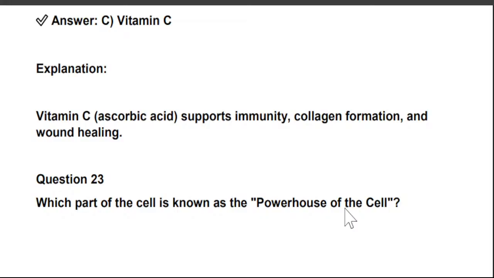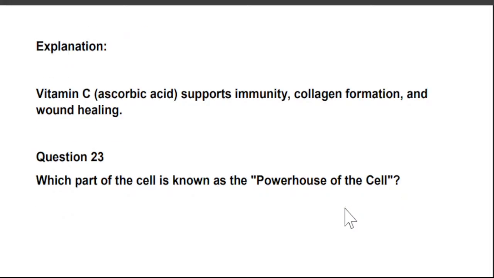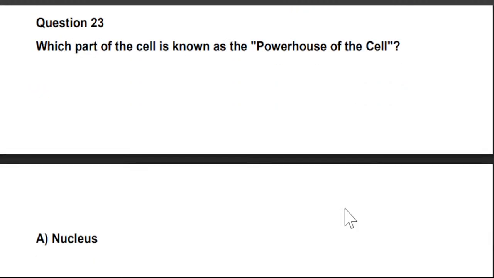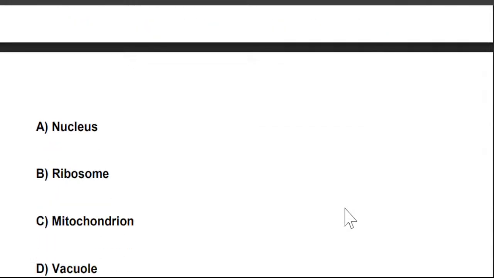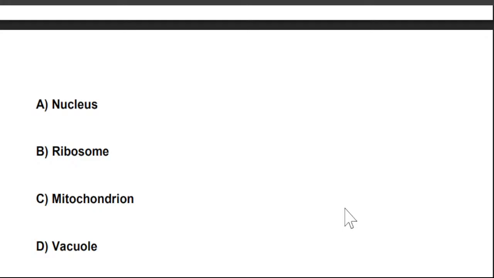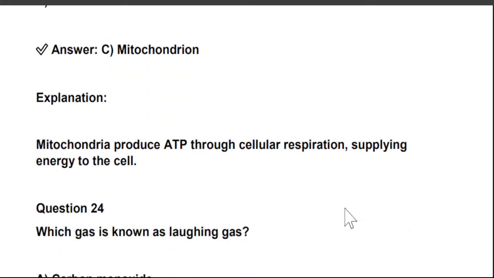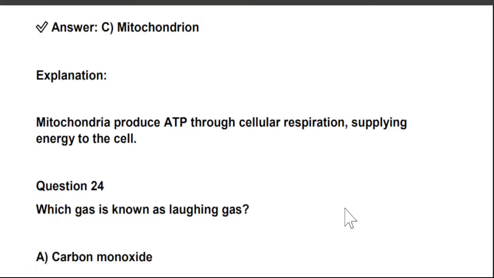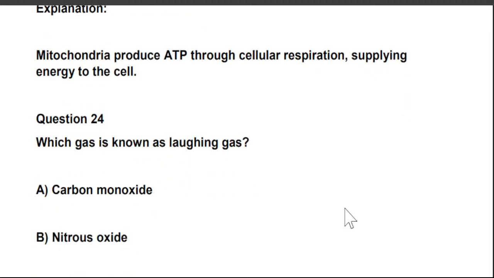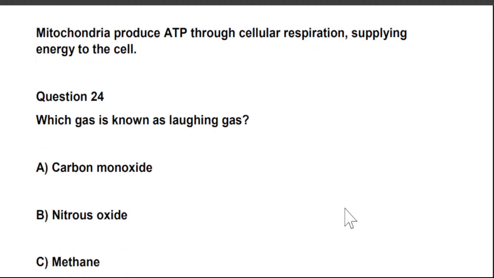Ascorbic acid. Which part of the cell is known as the powerhouse of the cell? A. Nucleus, B. Ribosome, C. Mitochondria, and D. Vacuole. So the right answer is option C. Mitochondria is known as the powerhouse of the cell. Mitochondria produce ATP through cellular respiration, supplying energy to the cell. That's why it is known as the powerhouse of the cell.